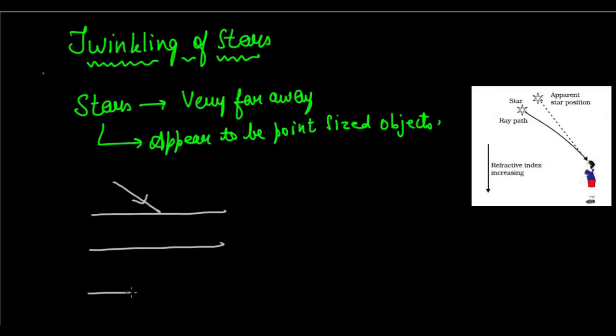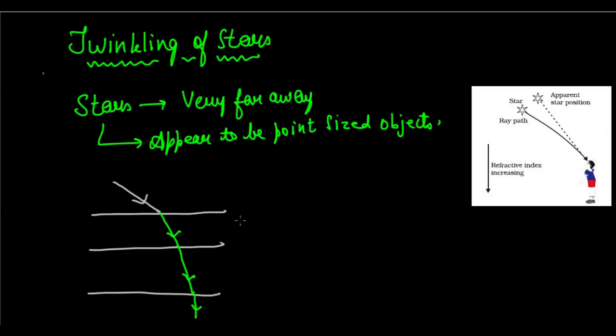There are going to be various layers of the atmosphere, so it will undergo progressive refraction towards the normal. It is going to bend here first, then it is going to bend further here, and then even further. So in this way, there is progressive bending towards the normal, right?